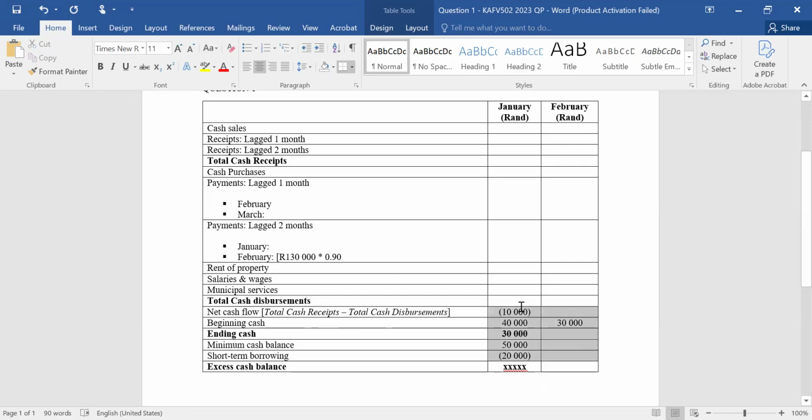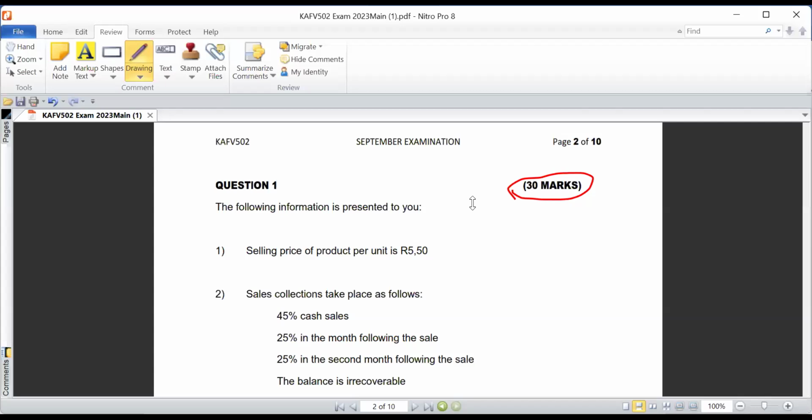Now we want to answer the question that we have been given, and I would make some adjustments accordingly as we proceed. To do that, let's go back to the question paper and do the evaluation of the line items that we have been provided with. Now, observe what you are given here. The following information is presented to you. So what do we have?